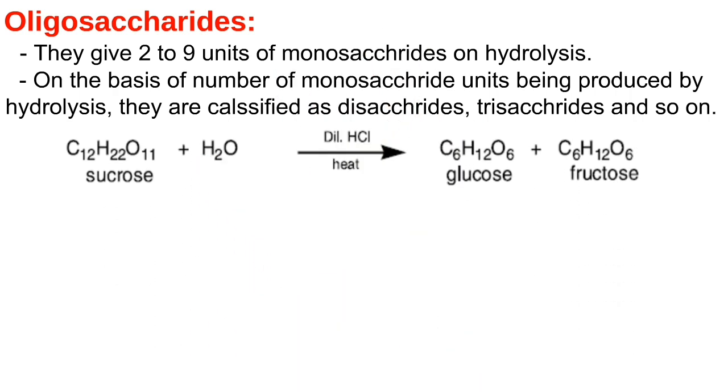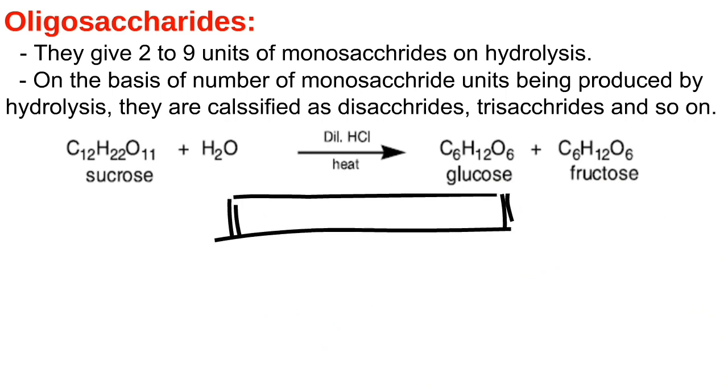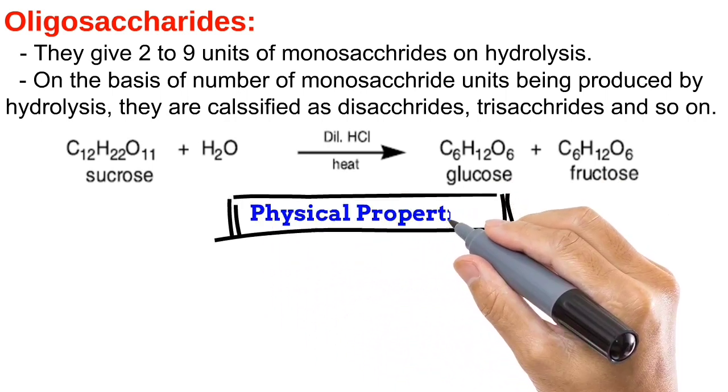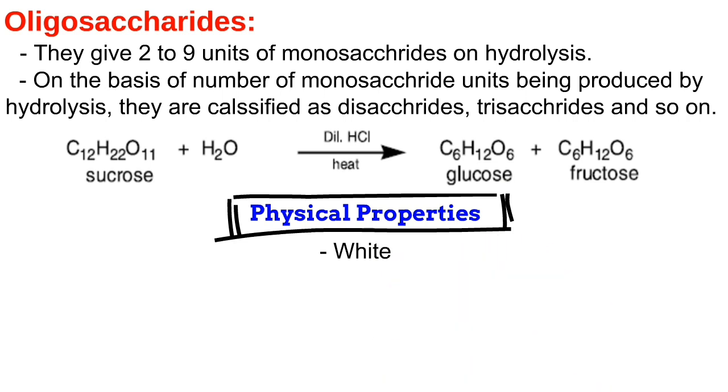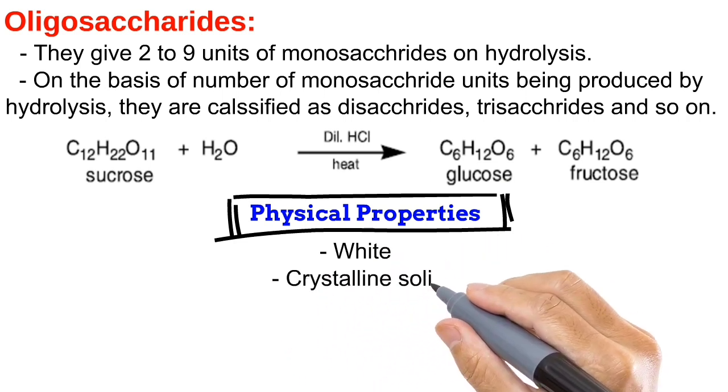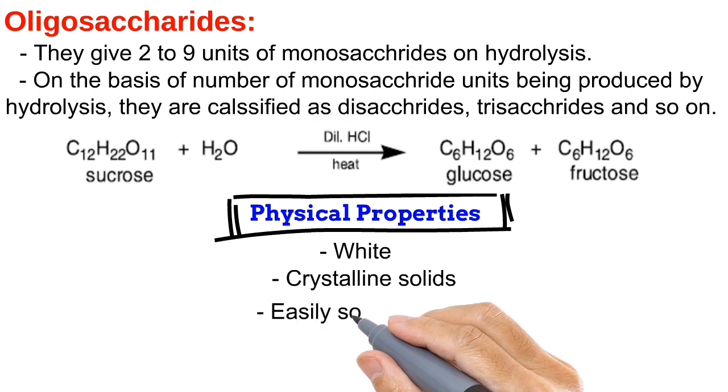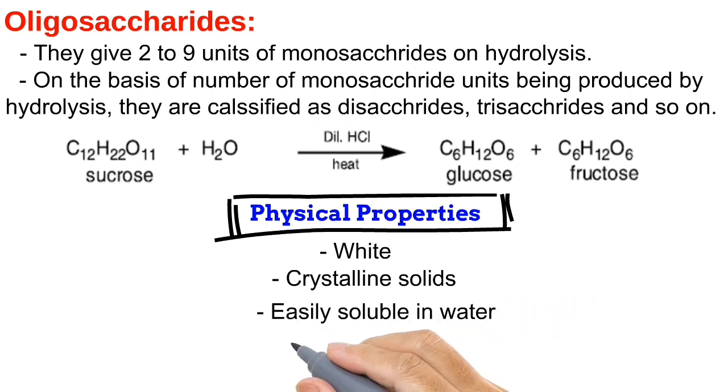In the presence of dilute HCl or hydrochloric acid, and when heat is provided to sucrose having water in it, the sucrose will be broken down into glucose and fructose. Hence, it is proved that oligosaccharides can be hydrolyzed. Now we will see some physical properties of oligosaccharides. These are also white crystalline solids like monosaccharides. These are soluble in water. They are sweet in taste, but they may be reducing or non-reducing.